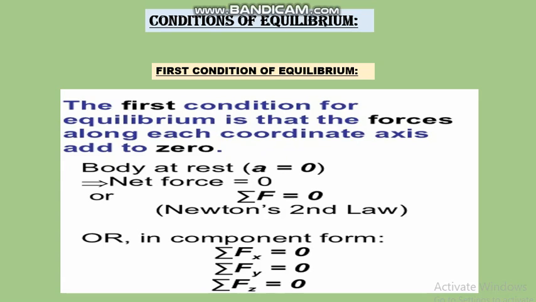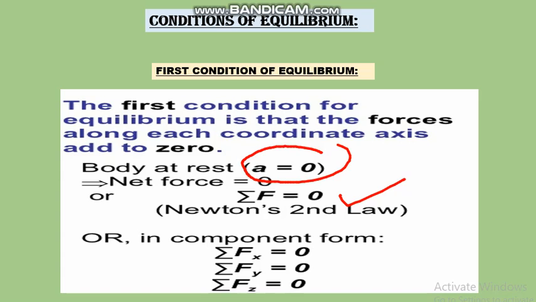The first condition of equilibrium is that the sum of all forces acting upon a body is equal to zero. It is written as sigma F equals 0. Sigma is the total force. According to Newton's second law, F equals ma, where F is force, m is mass, and a is acceleration. If the body is at rest, the acceleration must be 0, so the sum of forces is also 0.